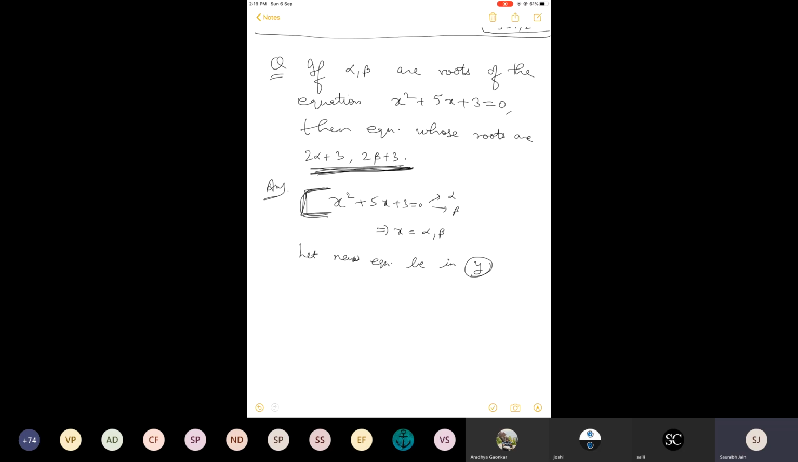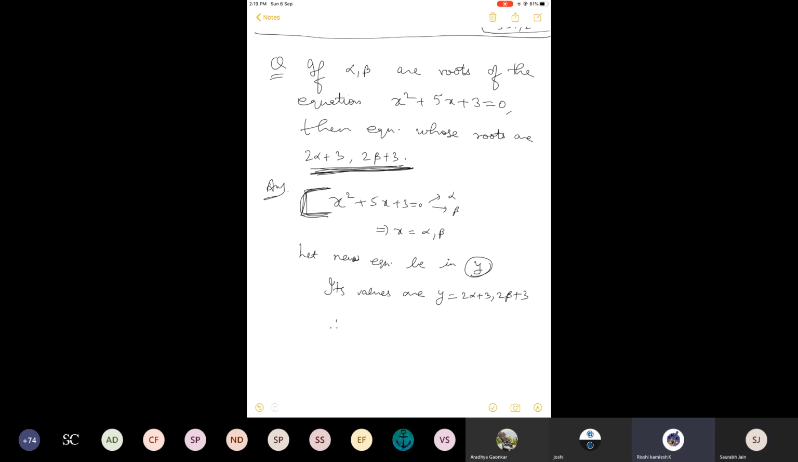So let the new equation be in y. Its values, values means roots, are y equals 2 alpha plus 3 comma 2 beta plus 3. Therefore, this is sufficient to get a relation in y and x. Can anyone tell me what is that relation? Can you observe? And tell me what is the relation between y and x from the information which is given here.